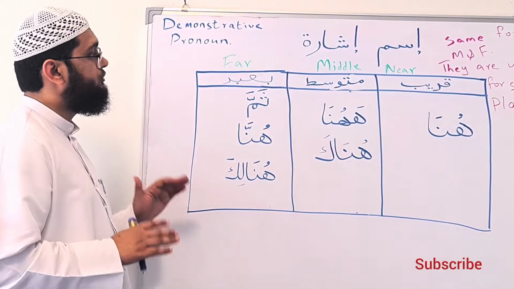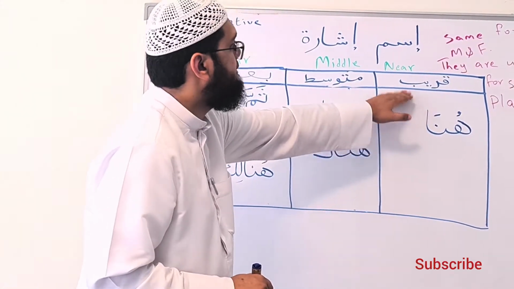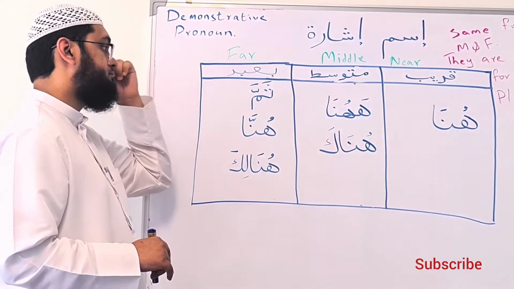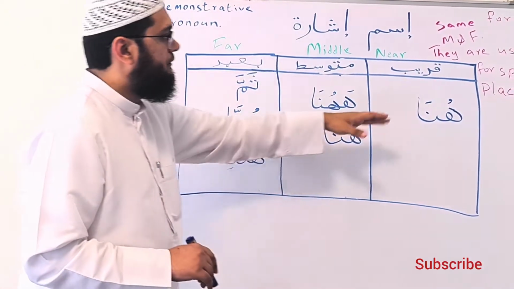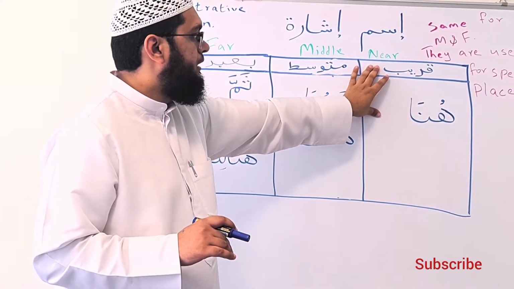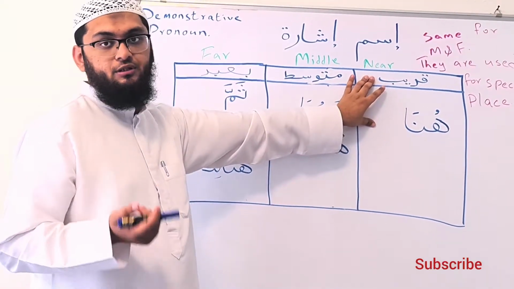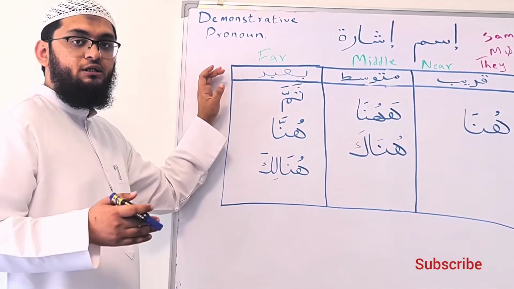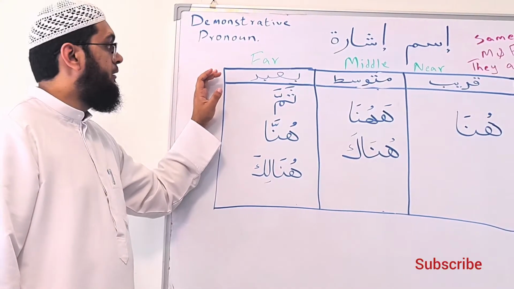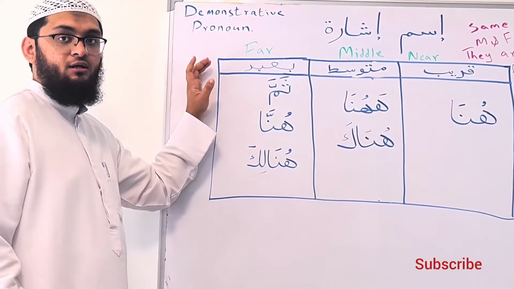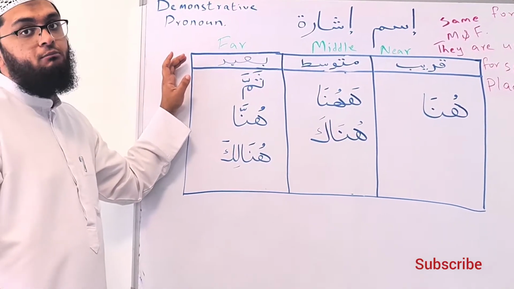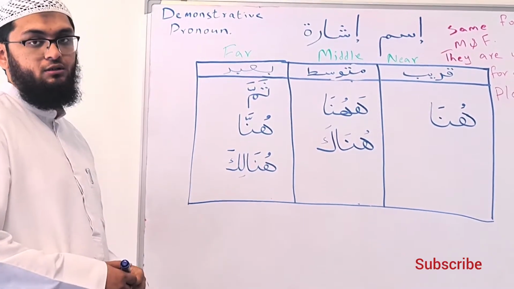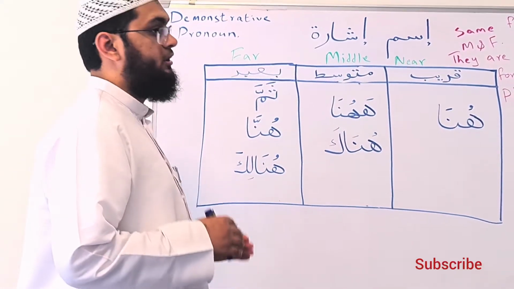Now here I will divide into three groups: Qareeb, which is near, then Mutawassit, which means middle, and Ba'id, which means far. By Qareeb, I mean that by distance it is near to the speaker. By Ba'id, I mean that to the speaker it is far in distance. But it is not necessarily far for the listener also. It might be near for him, but everything depends on the speaker: according to him, it's near, or according to him, it's far.